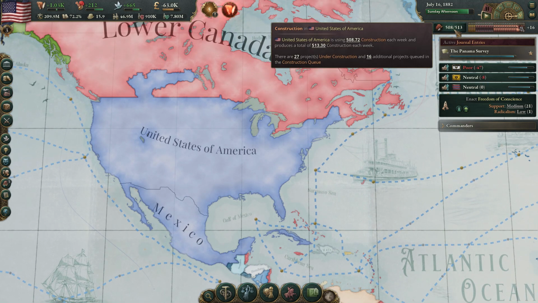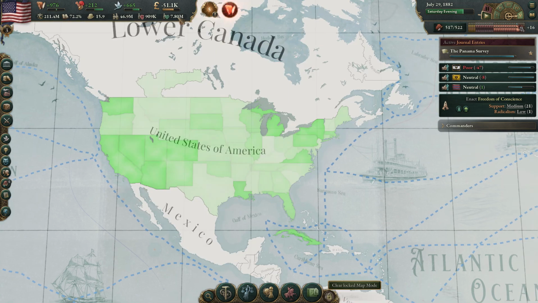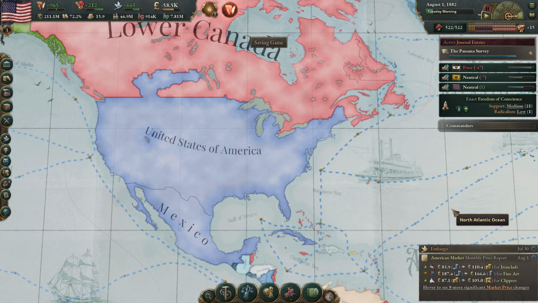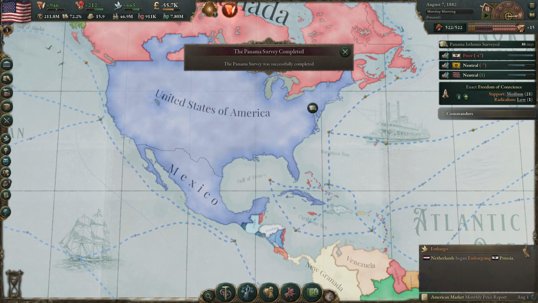All right, so I don't know if this is because we just finished constructing something. Yeah, I just got to update here, because I could have sworn we were building quite a bit there. So again, we're losing money here, but it's not a problem. We have such a massive gold reserve, 26 million over that. So no problems there at all.